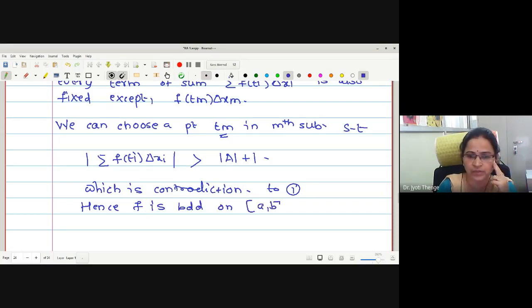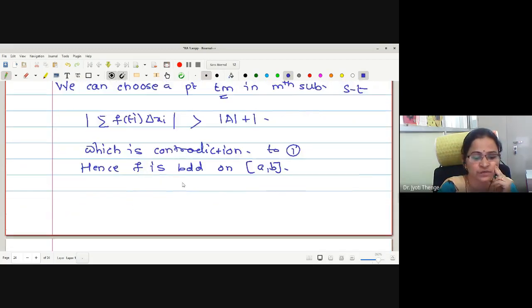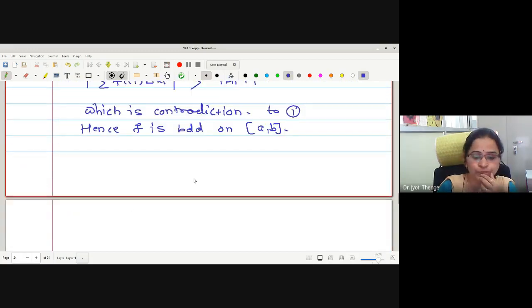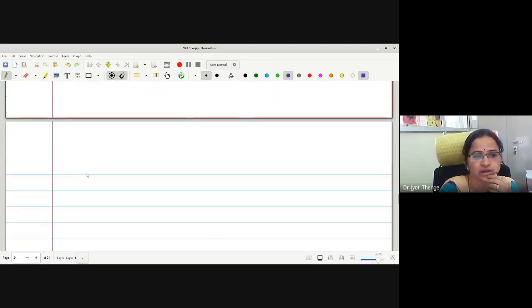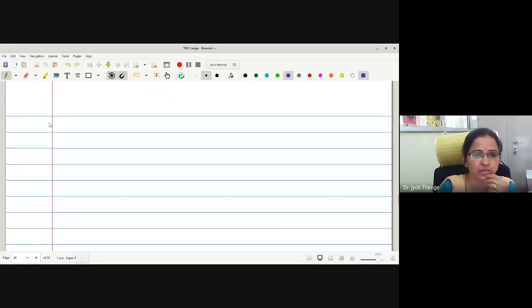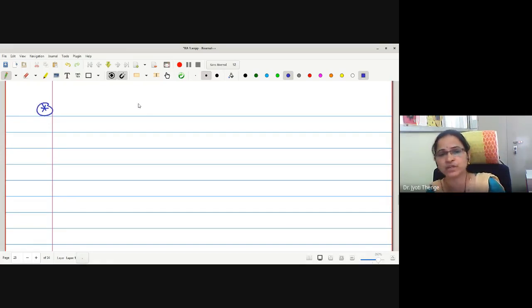Now, after proving the boundedness of the function, we will move towards proving upper integral is equal to lower integral. Let me write again, starting with epsilon positive. We will make use of the definition, mod of SPF minus A less than epsilon, and we will reach towards the upper sums and lower sums, and finally the upper integral and lower integral. The lecture I may complete in 5-10 minutes. Is it okay for everyone?